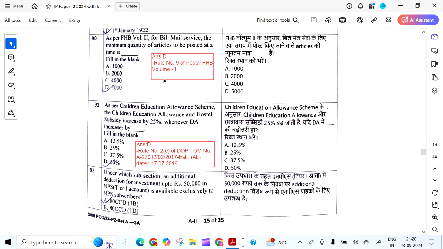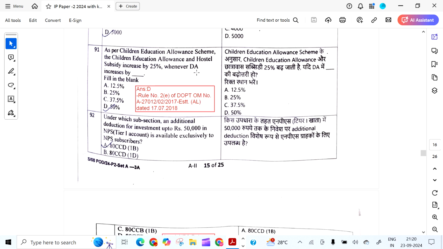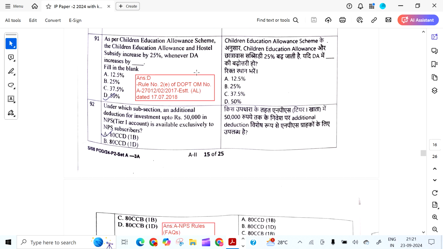As per FHB volume 2 for bill mail service, the minimum quantity of articles to be posted at a time is 5000 as per rule 9 of FHB volume 2. As per CEA scheme, the children education allowance and hostel subsidy increase by 25% whenever a DA increases by 50% as per rule 2E of DOPT order dated 17/7/2018,